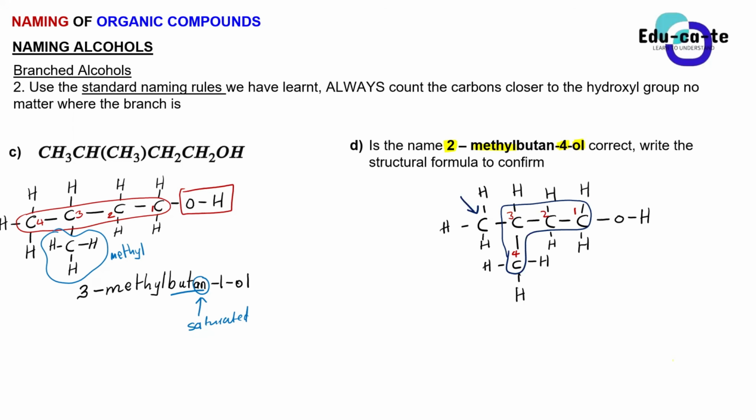So now, what is the new name, the correct one? 3-methyl-1-butanol. Yes, Mahlodi. The name for compound D is the same as letter C. Yes, the actual name is 3-methyl-butan-1-ol. Not prioritizing the branch first.